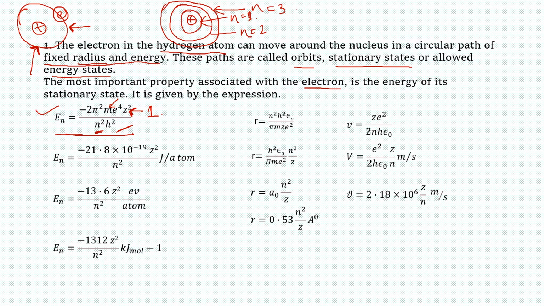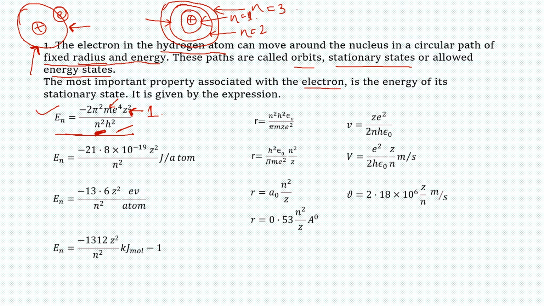So basically, from n, we can know where the electron is placed, in which orbit the electron is placed, whether it is in the first orbit or second orbit or in the third orbit. Because as I said earlier, the energy values of all these fixed orbits are fixed. They have a fixed value. Now, if the energy shell changes, then definitely its energy will also change.